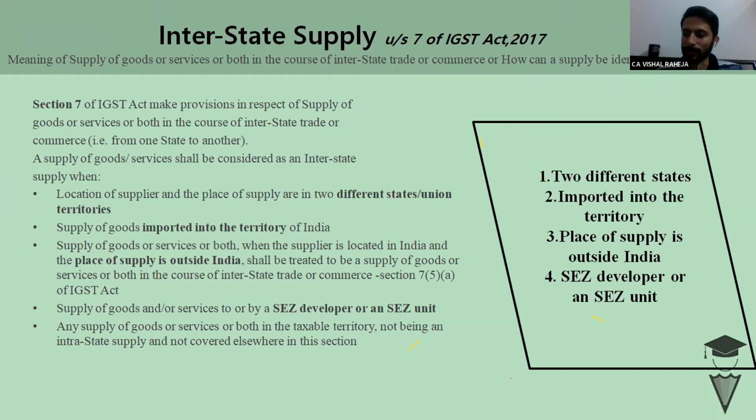Are you getting my point, sir? Vineet ji? I was saying, okay, Vineet ji is saying yes. So Vineet ji, I was saying, section 7 only tells you whether supply is interstate or not. It will not ensure that if place of supply is outside India, then it will become exports. There are certain other conditions of becoming export as well, other criteria as well. Okay.